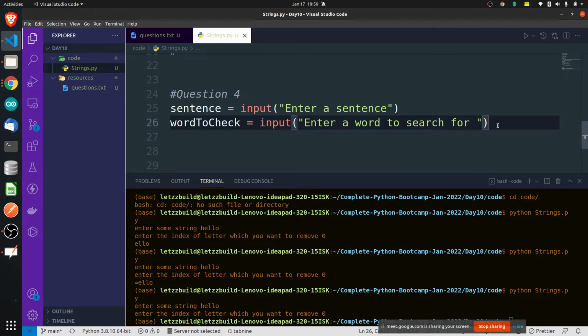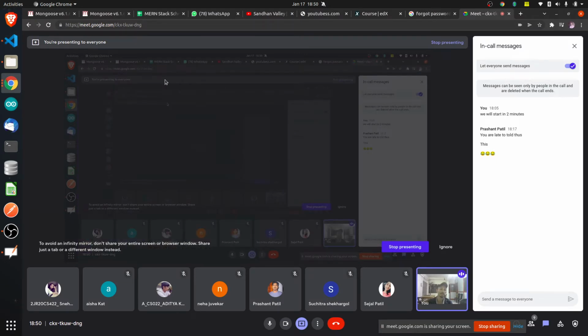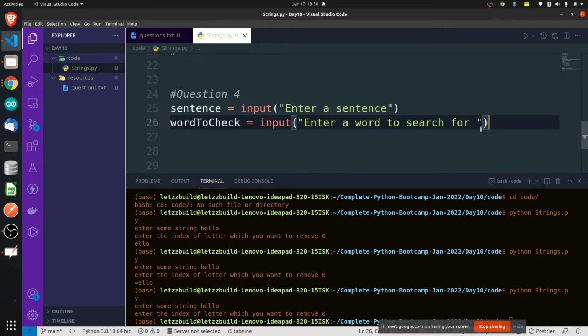Come on, how to write the program? It's simple. Yesterday, whatever you have learned, make small points of all those things. Print. In and not in. The in and not in operator, exactly. So simple it is.